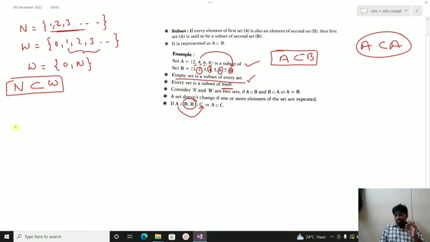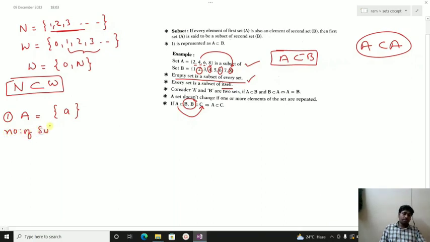Next, writing of subsets is very important. First, if a set has only one element, how many subsets are possible? The number of subsets formula is 2 power n, where n is the cardinal number, or number of elements.